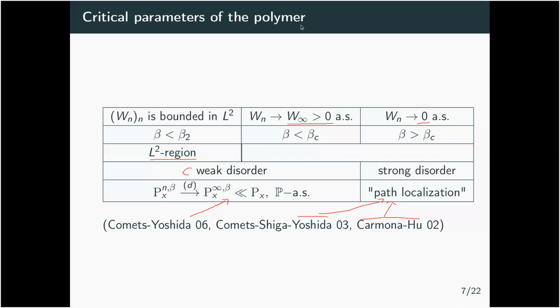This beta c really should characterize the two limits we were describing in the beginning: one where the environment has little to no influence, and one where the environment has a big influence on the law of the polymer walk.